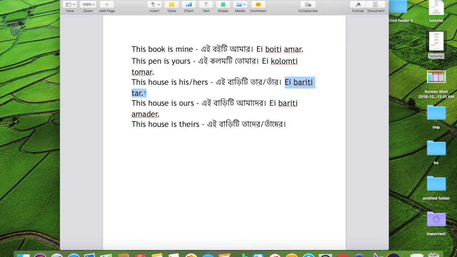If people are older, like they're in their 80s, you can say, hey, these people own this house and this house is theirs. Ei bariti tader. Or if it's your friends or something, you can say, oh, this house is theirs. Ei bariti tader. I hope this makes sense.